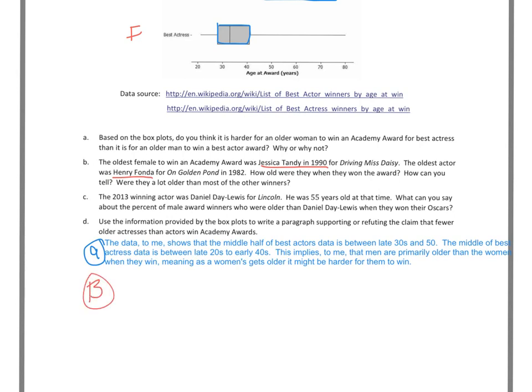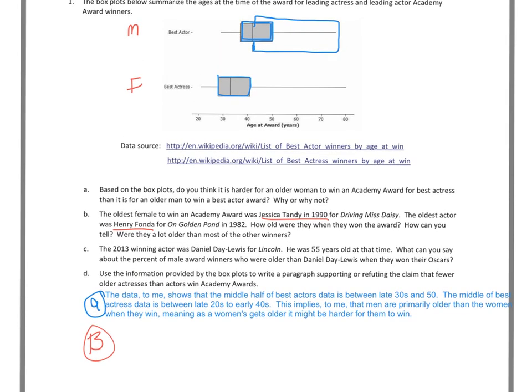So this one, I can tell by looking up top, and I can see that the oldest female, or as it says, Jessica Tandy, was about 80. And I can see it right there at the very end of my box plot.